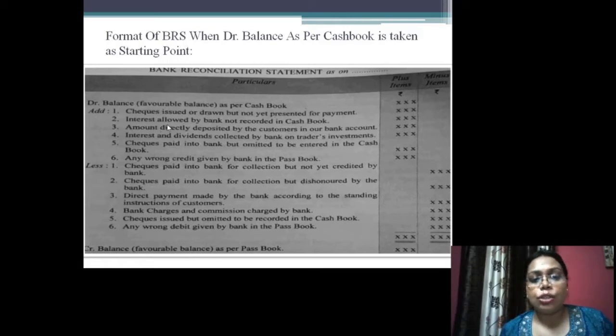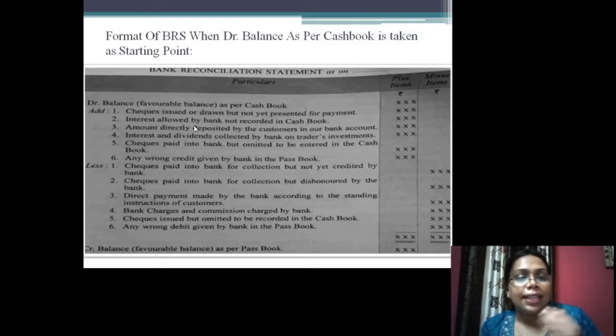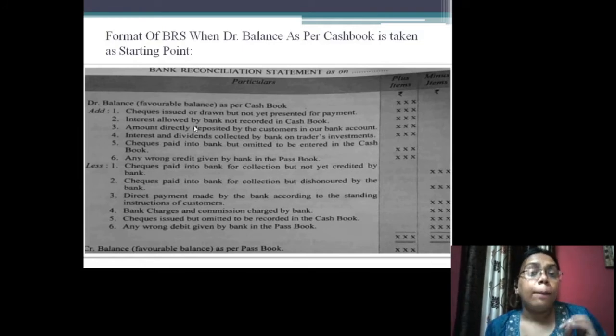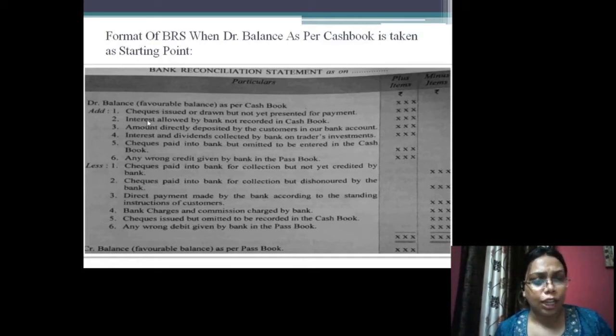So next is interest that is allowed by the bank but not recorded in the cash book. What does this mean? The interest is allowed by the bank, but it is not recorded in the cash book. Bank is allowing me some interest. It has credited some amount as interest to my account. It has been recorded in the passbook, but it is not showing any increase in my cash book. So I will make some changes in my cash book and I will add this amount of interest to my cash book. So this will be again added to my cash book.